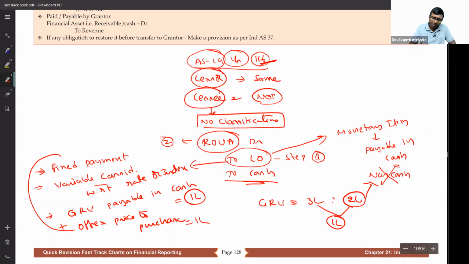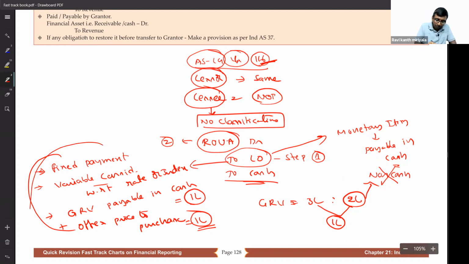1 lakh you pay and take it. Yeah, that's all. Okay. And if you expect that it is very much reasonable, and it is reasonably going to be exercised, means the customer lessee is going to take it up, then 1 lakh, I mean, when he is going to take it up, then 1 lakh will become liable to pay. That's why the E number also is supposed to be considered.